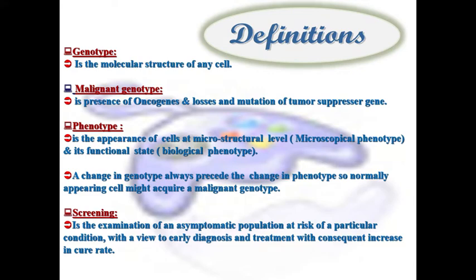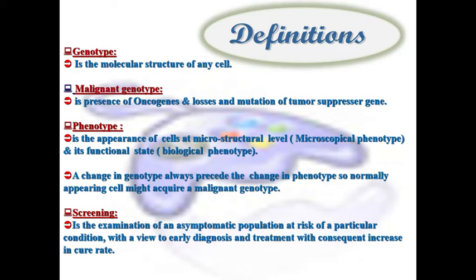Genotype is the molecular structure of any cell, and in malignant cells there is what we call the malignant genotype, which is the molecular structure of a malignant cell in the presence of oncogenes and loss or mutation of the tumor suppressor gene.